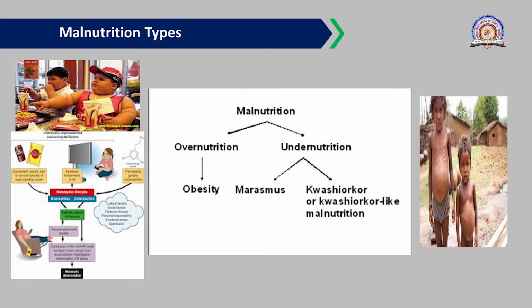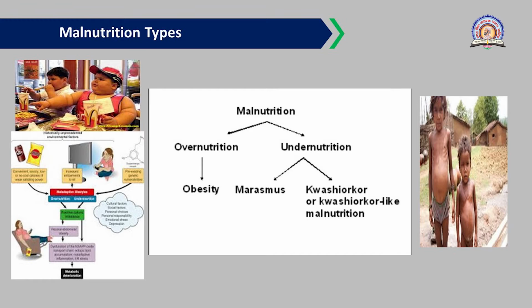On the left side you can see the overnourished people or children, the obese children. The reason behind this obesity is sitting for a longer time, as nowadays we control everything by remote, sitting in one place only. That also leads to obesity. And due to this pandemic of coronavirus, we are working from home, so that may also lead to obesity or increase in weight. So be careful, students.